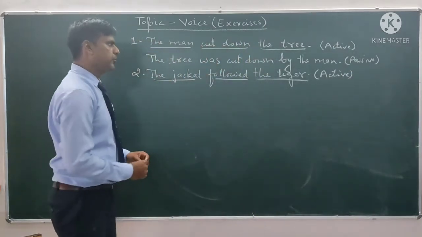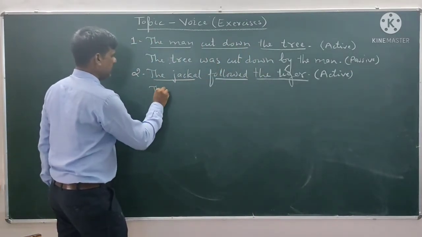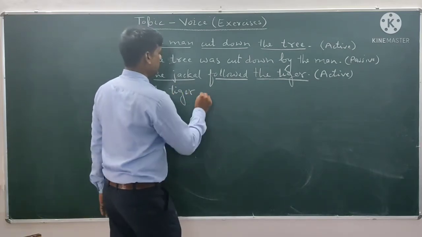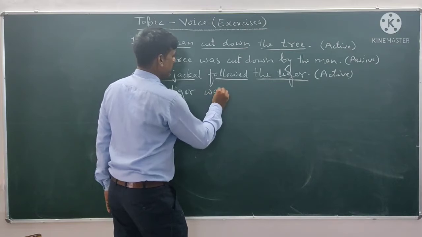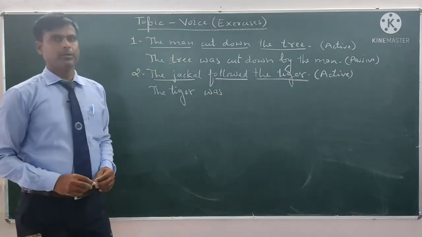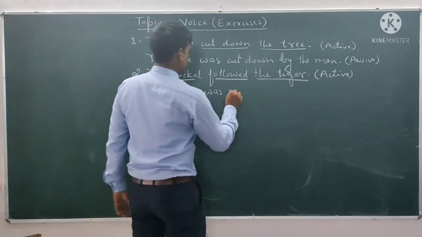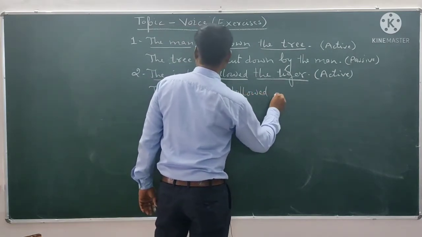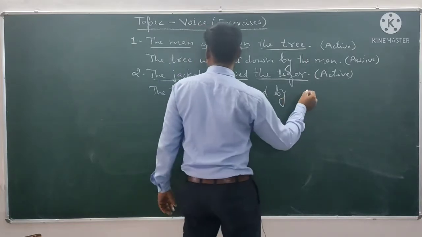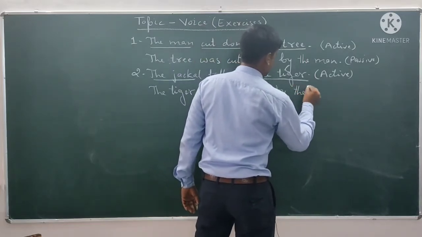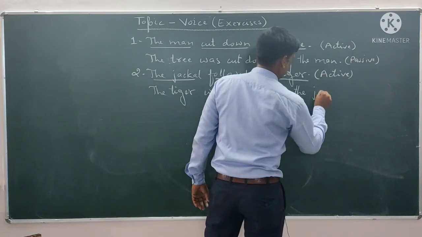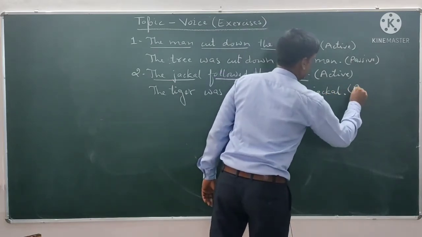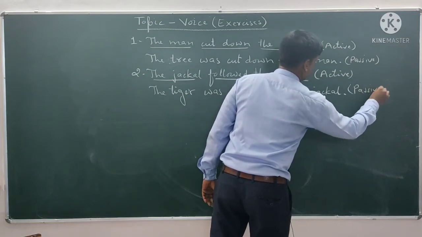So the tiger would be the subject. The tiger is singular, that's why we will use was, because the sentence is simple past tense. Was. The third form of followed is followed, then by, and then the subject of active voice will be the object in passive voice, by the jackal. Full stop. This is passive. Okay.